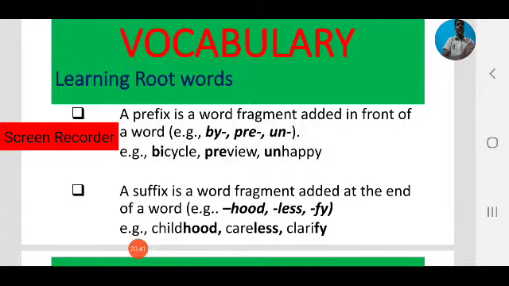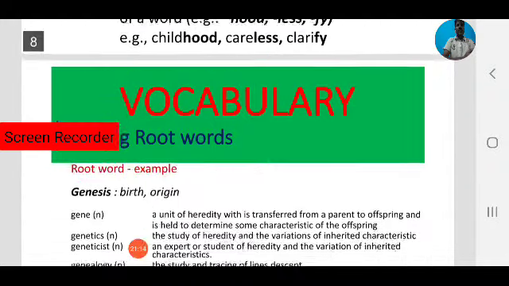Okay, a root word is a word, a part of a word without prefix and suffix. So what is prefix, what is suffix? That's why this slide is presented, to know about prefix and suffix. These are basics. In the next session we will entirely focus on how to use prefixes and suffixes, how to form words, and how to learn new words by using them. Today we only focus on learning root words.